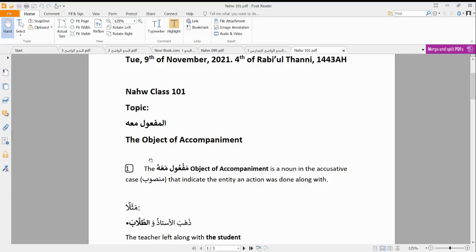And we explained that it can only come after a wawul ma'iyya, and that the maf'ul ma'ahu can only be an ismun sarih. It can't be a damir or a shibhul jumla or a jumlatul ismiyya or a jumlatul fi'liyya and so on. It can't be any of those things. So that brings us to the end of today's topic on al-maf'ul ma'ahu.